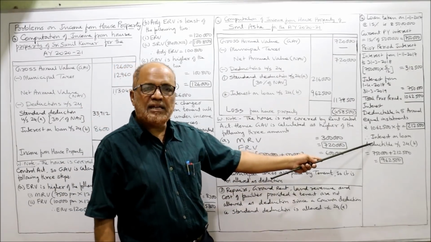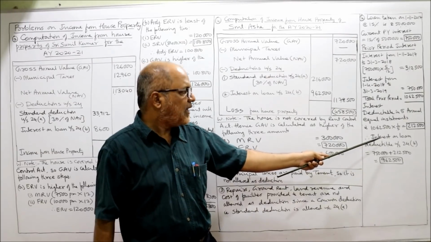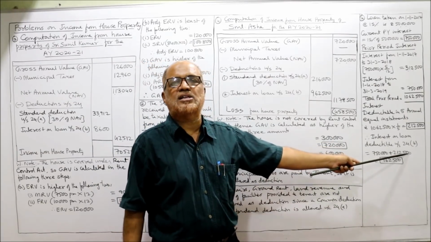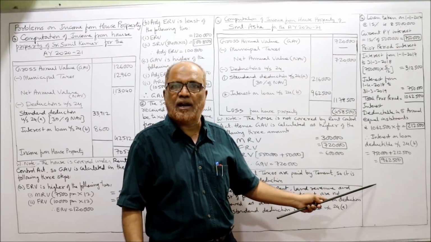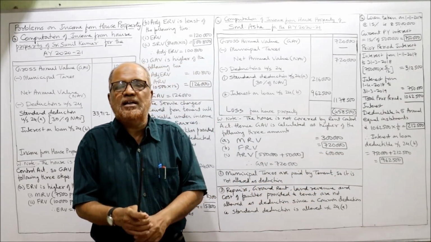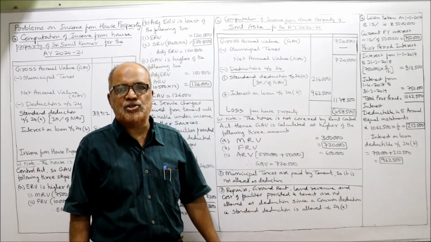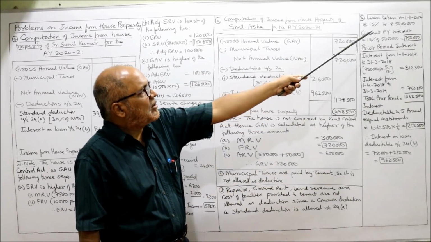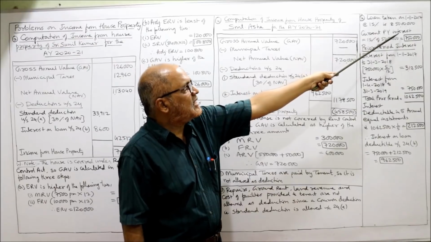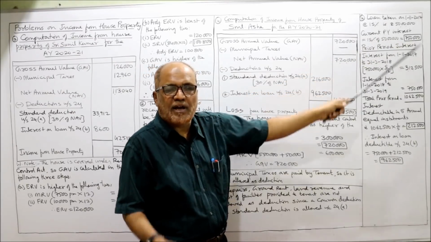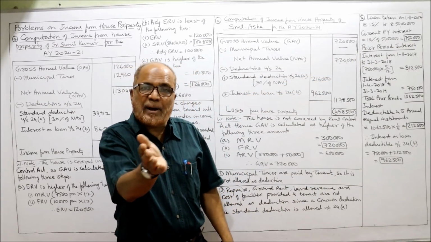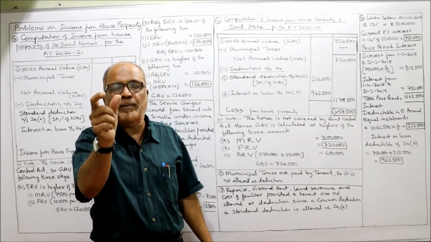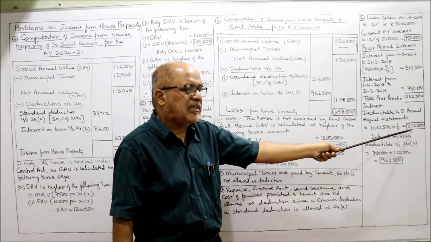The total interest allowed during the current year. Interest on loan deductible under section 24B for current year. The current year's interest plus prior period interest. Both interest we have to add up. The current previous year interest that you have calculated is 7 lakh 50,000. And prior period, 1/5 of the prior period interest is 2 lakh 12,500.